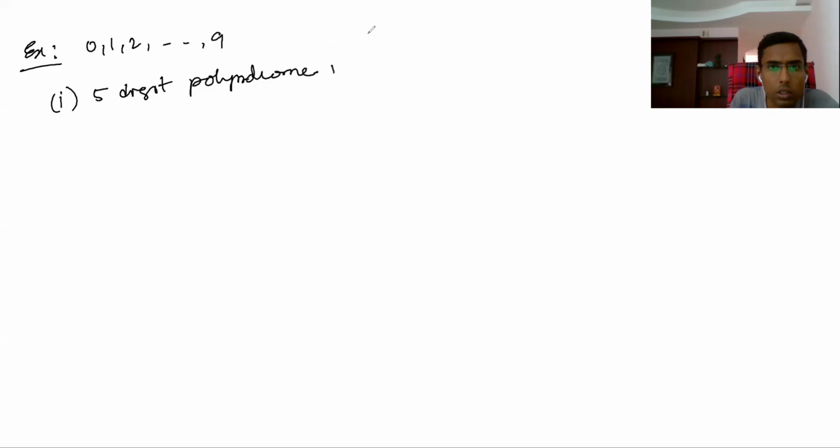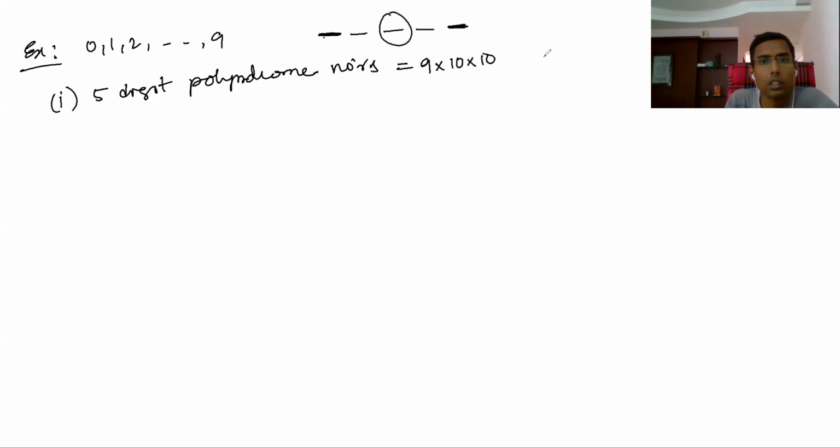How many 5-digit palindrome numbers will be there? 5-digit palindrome numbers means 5 digits you create. Now how many ways can you arrange here? This is 9 ways. This 0 you cannot arrange here. Here also 0 cannot be arranged. That is 9 ways. Second blank, 10 ways. Third blank, 10 ways. Hope you got it.